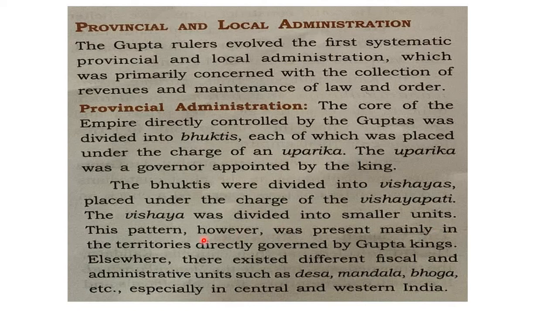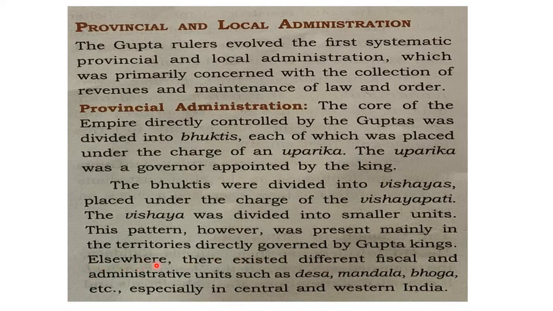So the territories directly governed by Gupta kings had this administrative pattern: at the top level the bhuktis, which are divided into vishayas, and these vishayas are further divided into smaller units. This kind of pattern is seen only under the direct control of the Gupta kingdom. Wherever the Guptas controlled the kingdoms directly, this pattern was observed.